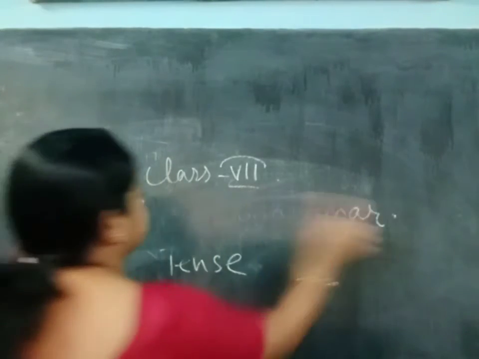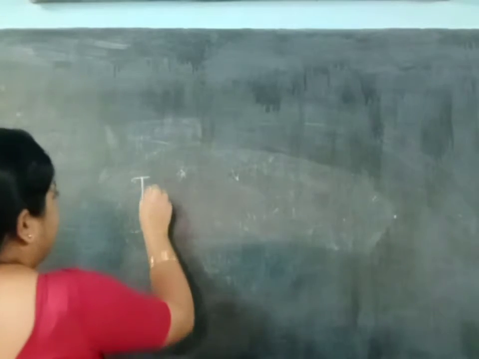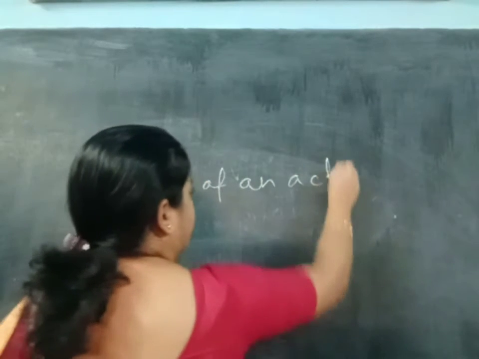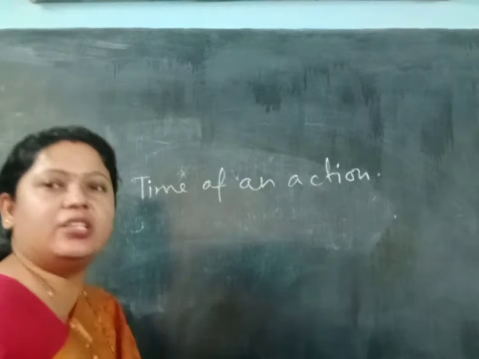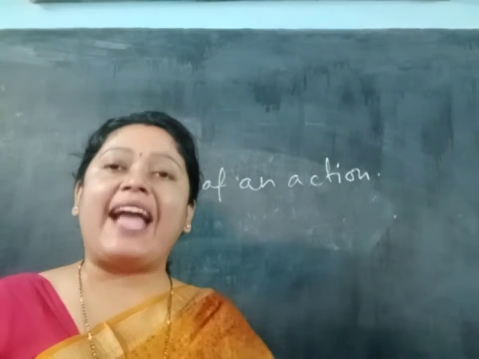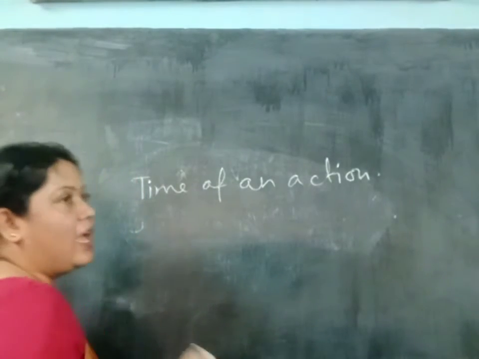So here please look at the board, what I am writing. Time of an action. Okay, so time of an action is called a tense. Time of an action means what? Action means the verb, the doing verb. Suppose like teach.